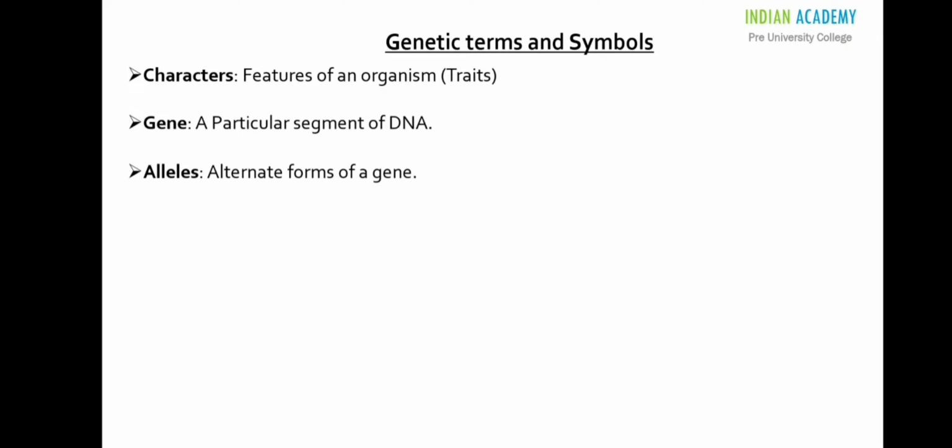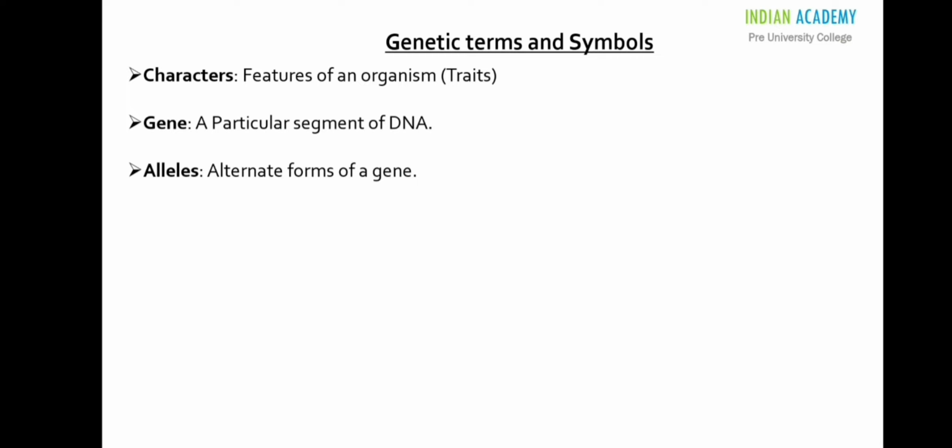Firstly, what are characters? Features of an organism. Characters can also be called traits. What is a gene? A particular segment of DNA. Remember, all the traits which are expressed in us as well as in plants are because of genes. A gene may control a single character or multiple characters. What are alleles? Alternate forms of a gene. The role of a gene is to express its property, and that is possible through alleles.